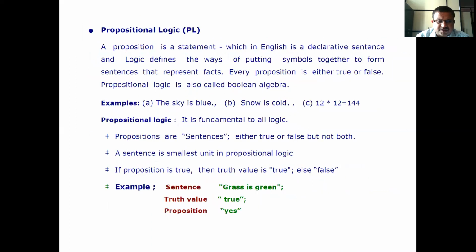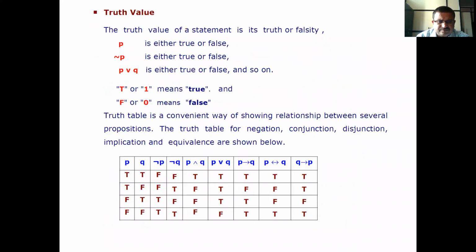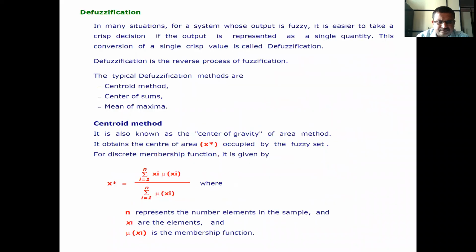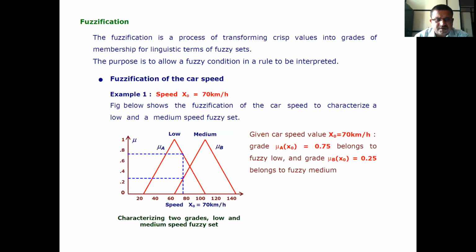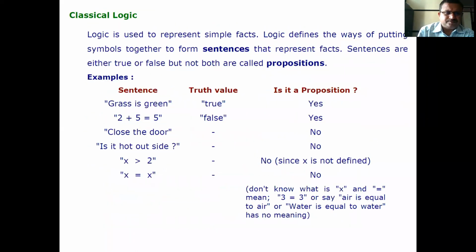Now classical logic. Logic is used to represent simple facts. Logic defines the ways of putting symbols together to form sentences that represent facts. Sentences that are either true or false, but not both, are called propositions.